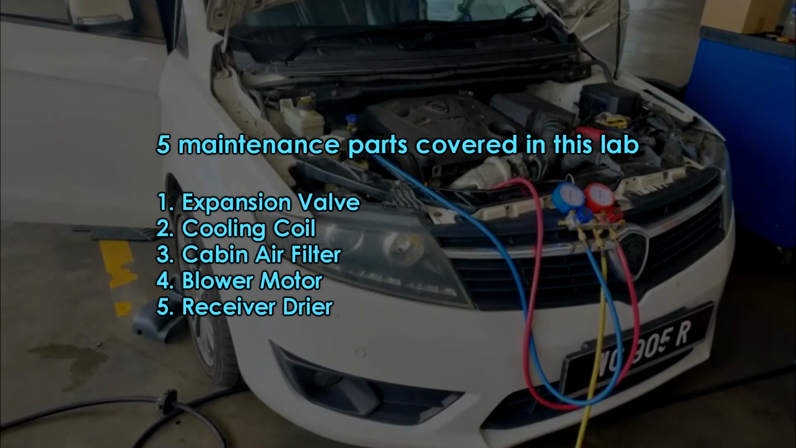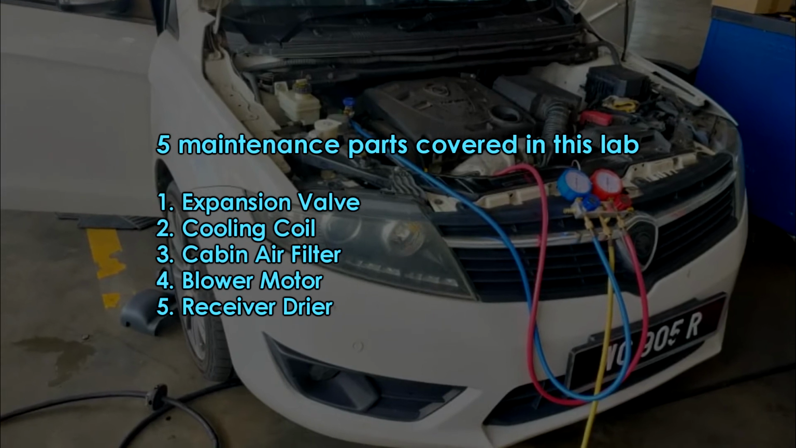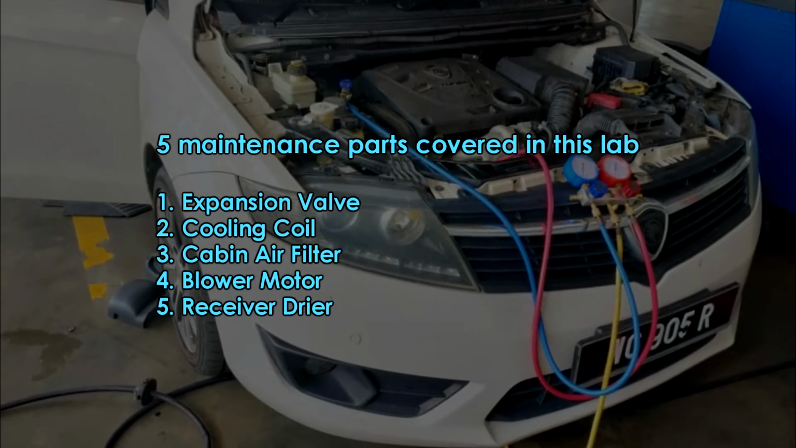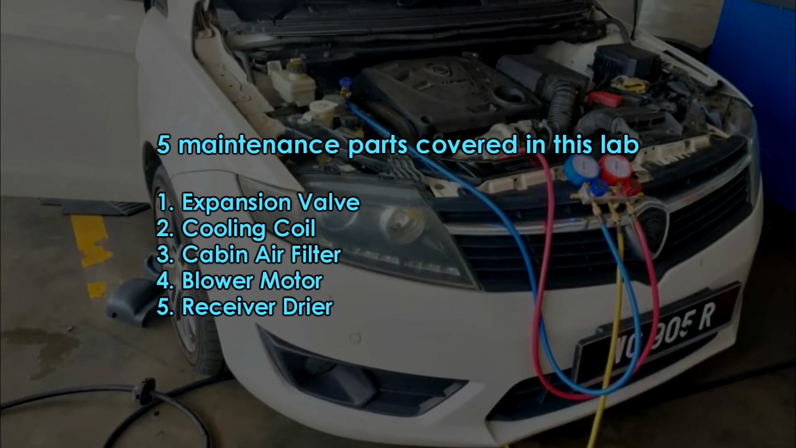5 maintenance parts covered in this lab: expansion valve, cooling coil, cabin air filter, blower motor, and receiver dryer. Hopefully this video will help you to understand automotive HVAC maintenance in general. Thank you.